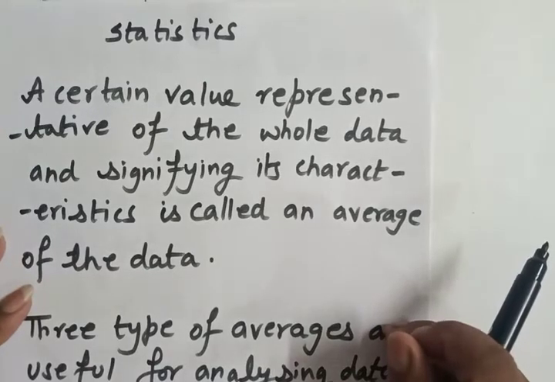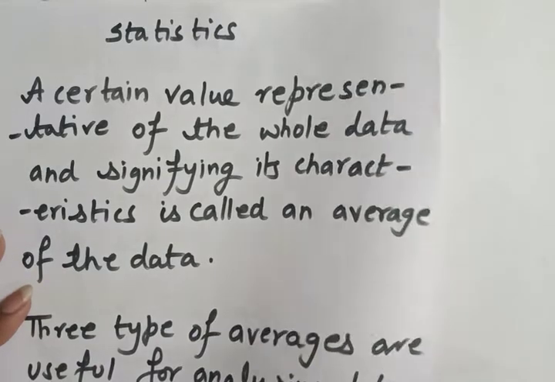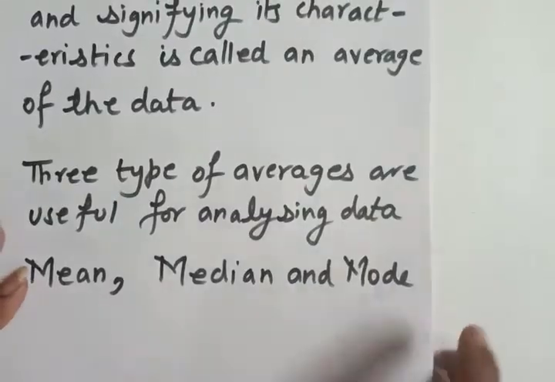Hello students, today we are going to start with the topic of statistics of class 10th. So here we will talk about averages. When any data is given to us, there is a value that is representative of that data, which is called an average. There are three types of central tendencies in our syllabus: mean, median and mode.